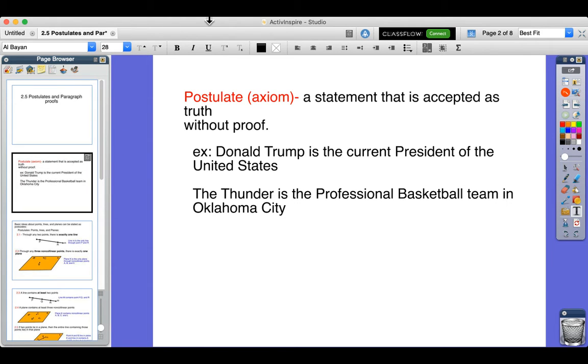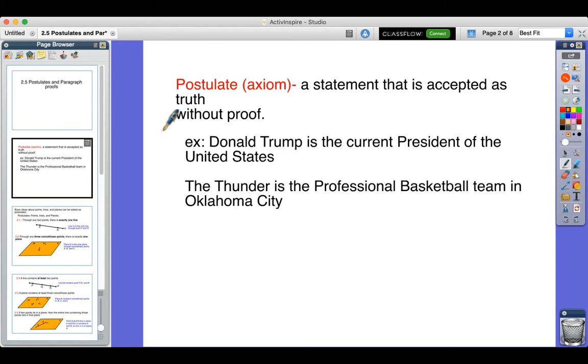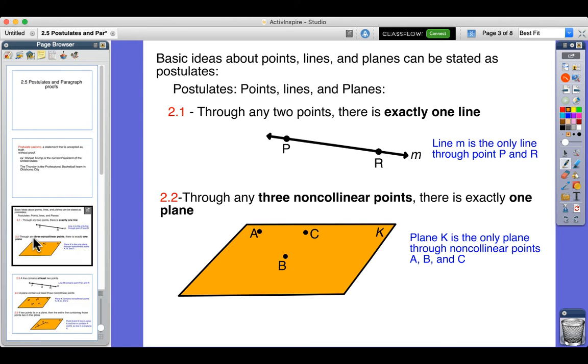Now, postulates, also known as axioms in some books, are statements that are accepted as true without any proof. We don't need any proof. So, for example, Donald Trump is the current president of the United States. We don't need proof; we just take that as true because it is. And the Thunder is the professional basketball team in Oklahoma City. Again, those are all taken as true statements. We don't need to go fly over there to see if it's true. We know it is.